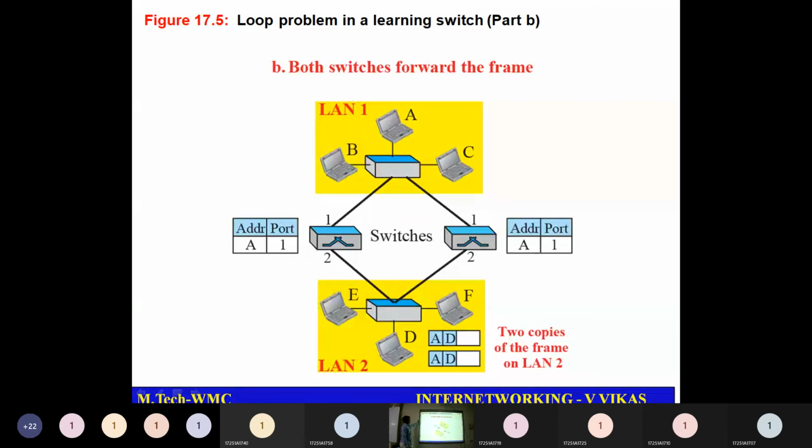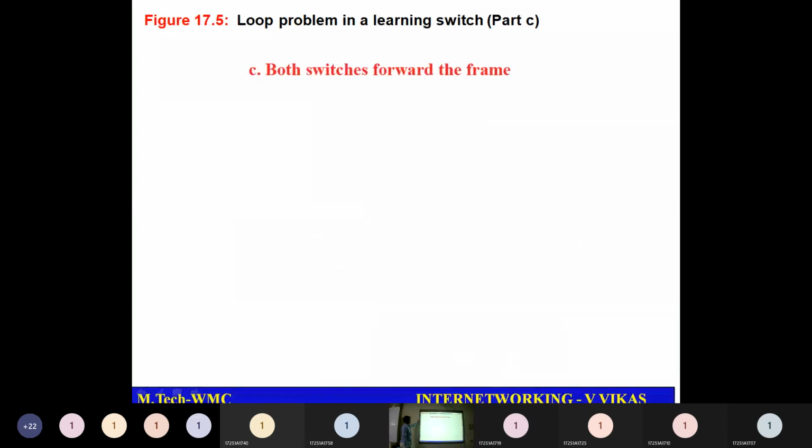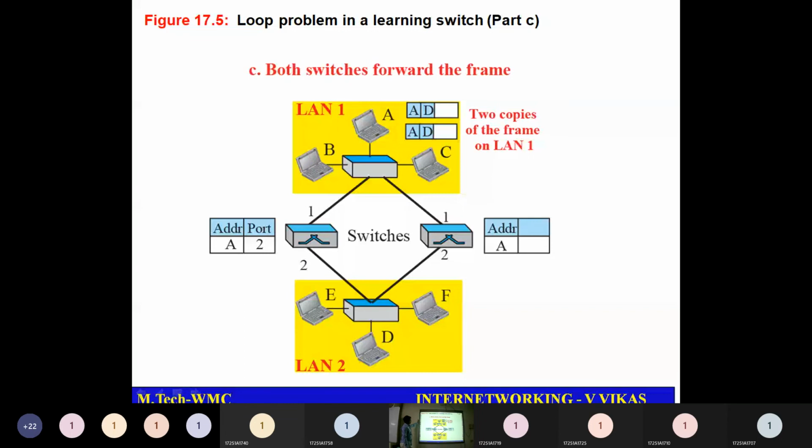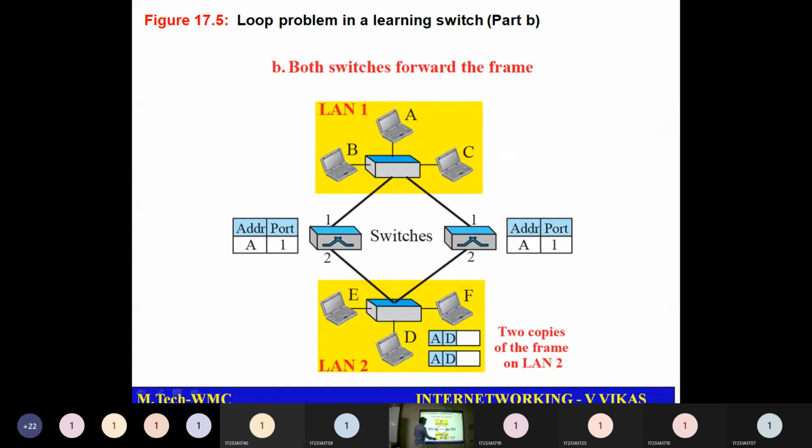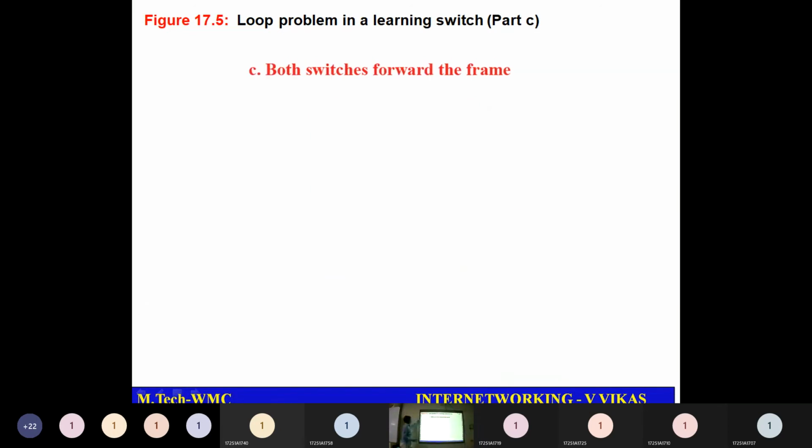Both switches forward the same frame. Now again, D has some information to be sent to A, so it sends on these two paths, and again A will be receiving two packets.